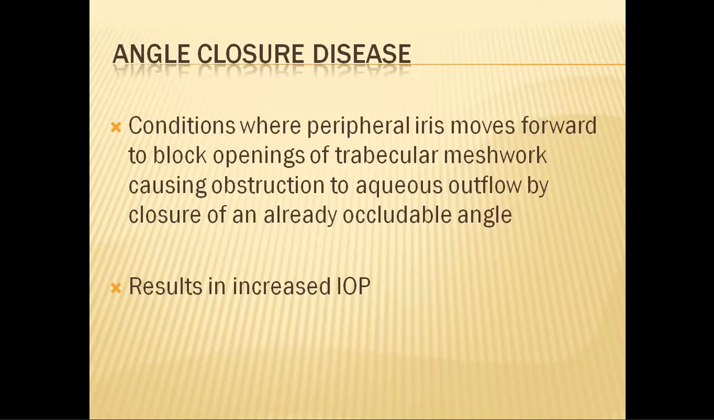What is angle closure disease? Angle closure disease comprises a spectrum of different conditions where the peripheral iris moves forward to block the openings of the trabecular meshwork. So this results in obstruction of the aqueous outflow and results in an increase in the intraocular pressure.